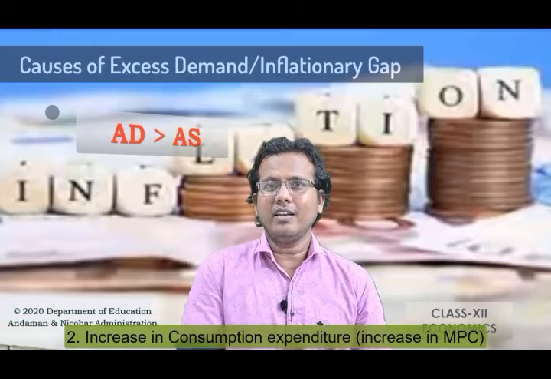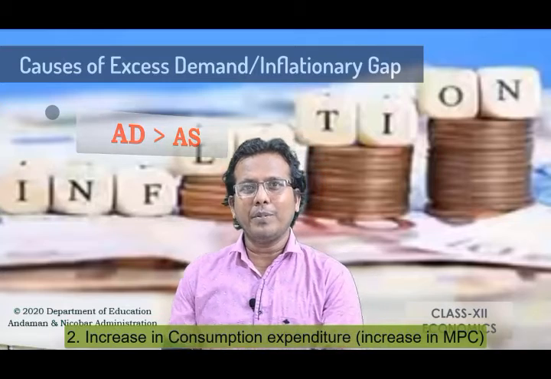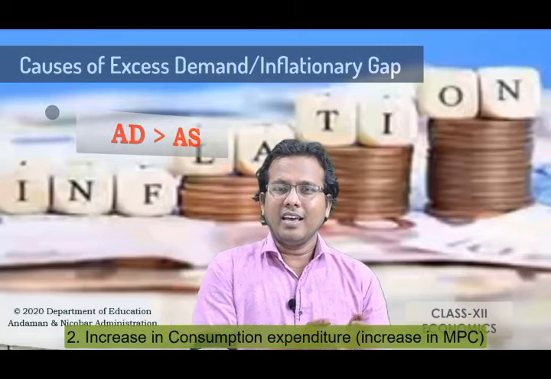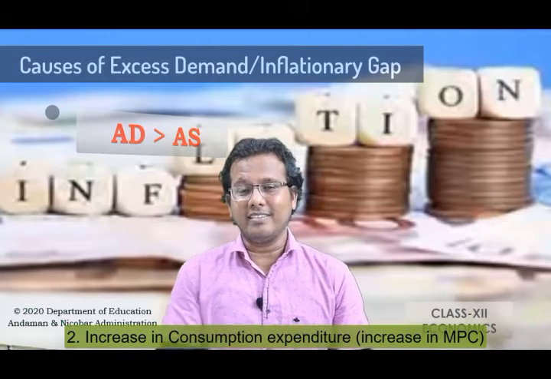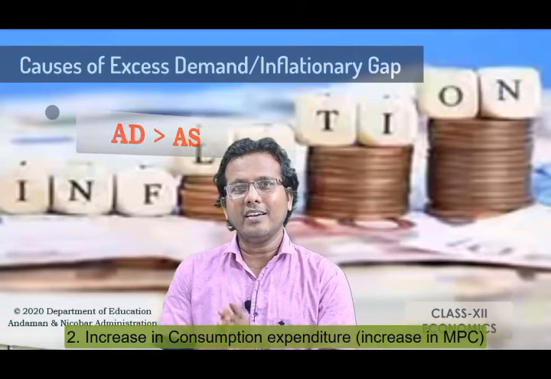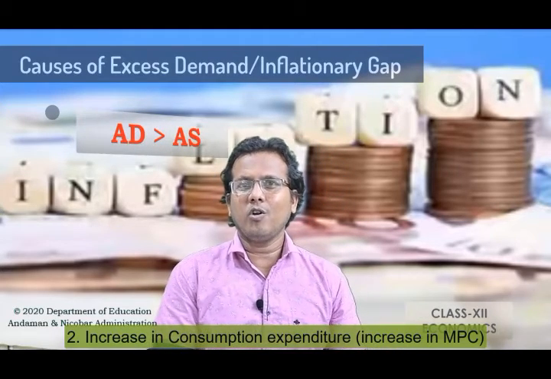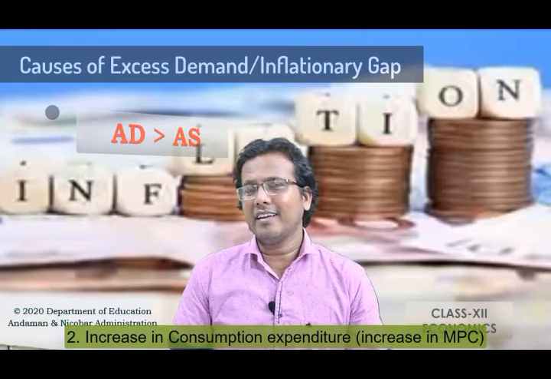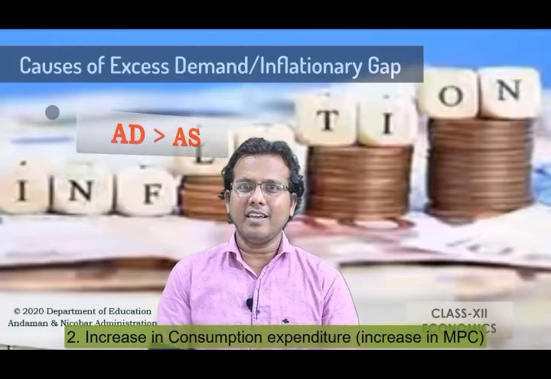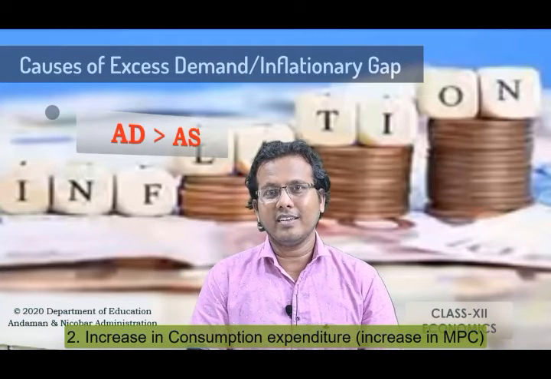When the consumption expenditure increases in the economy, that tends to increase the value of MPC. So due to the increase in the value of MPC, what happens? The aggregate demand will also get increased, because I told you that in the equilibrium stage the aggregate supply should be equal to the aggregate demand, but due to the increase in the consumption value in the economy, that is the increase in the MPC value, AD increases. So here again the situation comes where AD is greater than AS, and this creates a gap, that we call inflationary gap, जिसे हम स्फीतिक अंतराल कहते हैं.